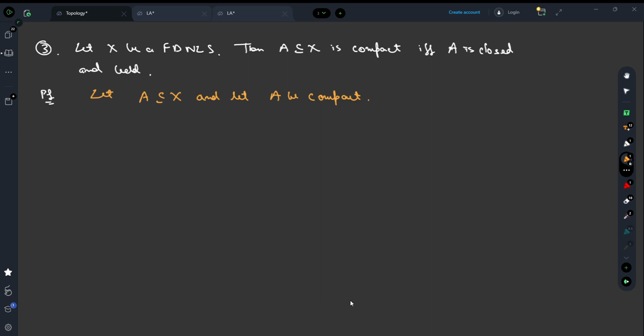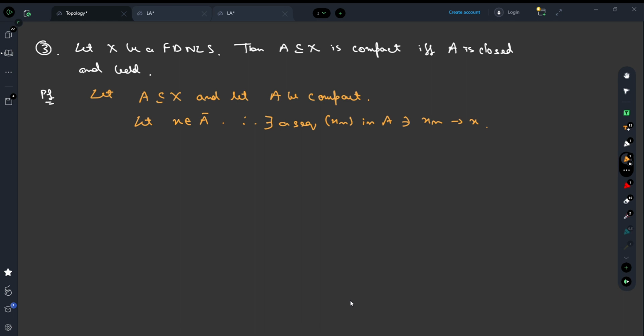So what we do is choose an element X from the closure of A. By definition of an element in the closure, there exists a sequence Xn in A such that Xn converges to X. So we have a sequence Xn in A such that it converges to X.